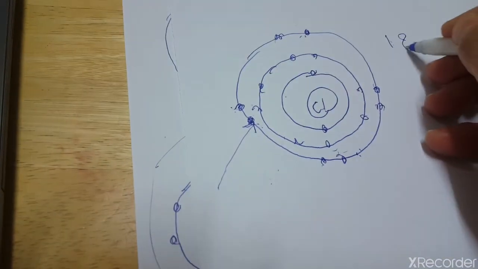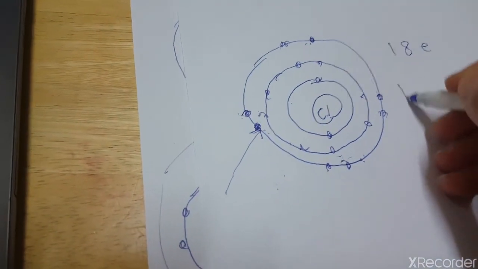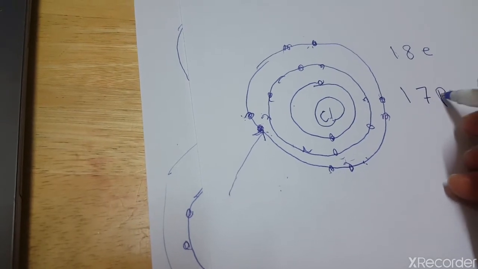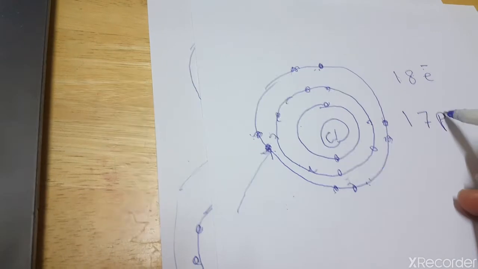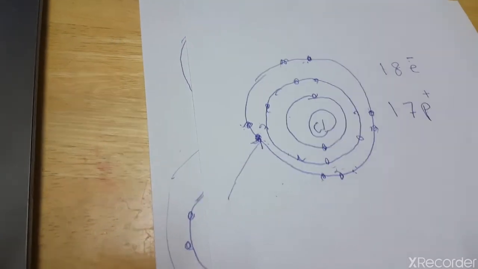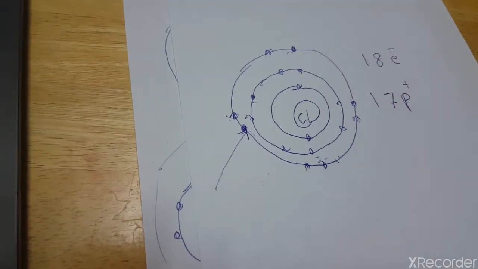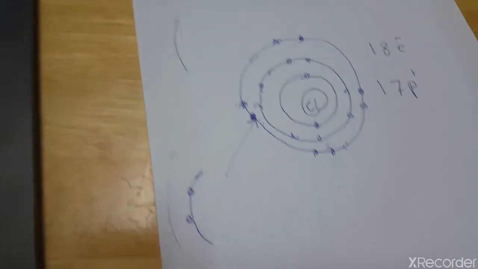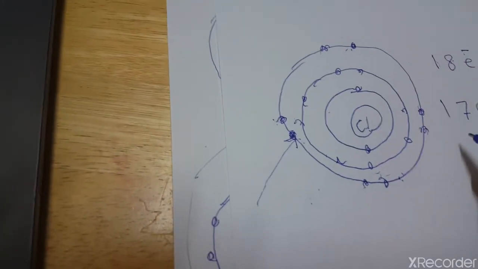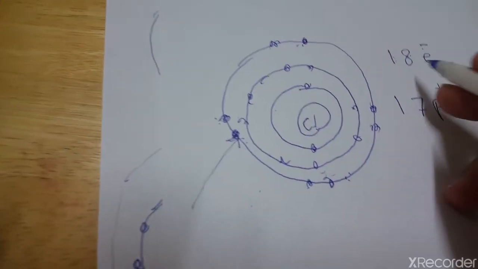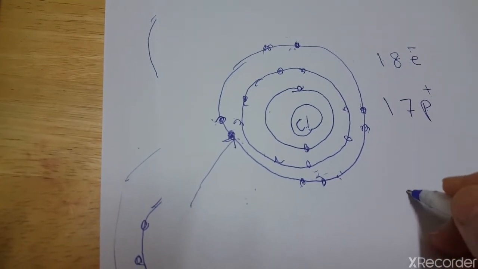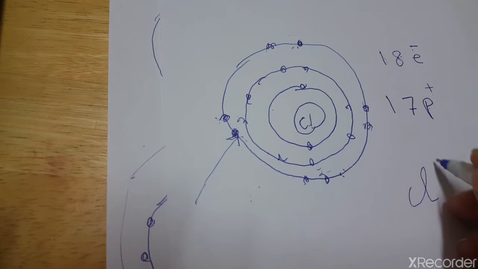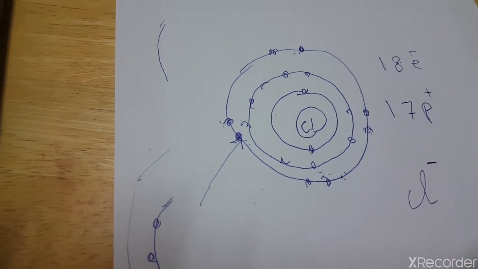Now the chlorine becomes with 18 electrons, but 17 protons. Which is greater, the negative or the positive? For sure, the negative. So my charge will finish. If the negative is more, that means it will be a negative ion. So we'll write it like this.